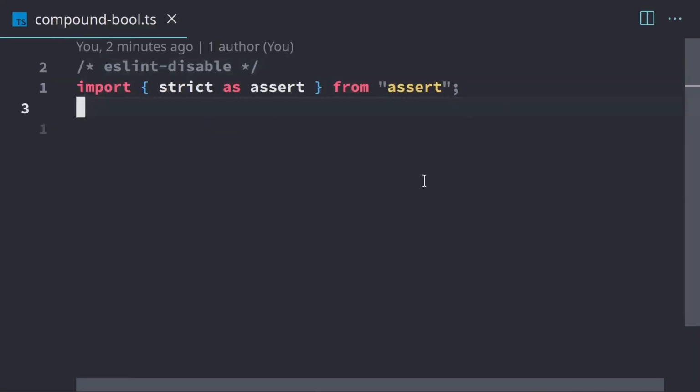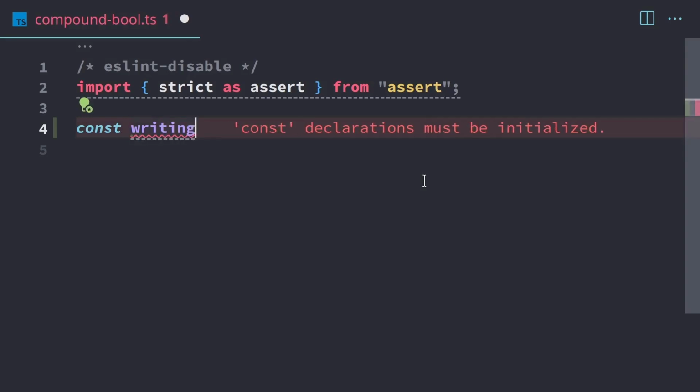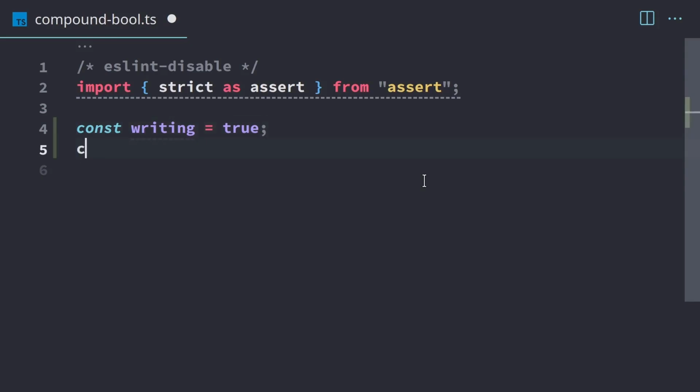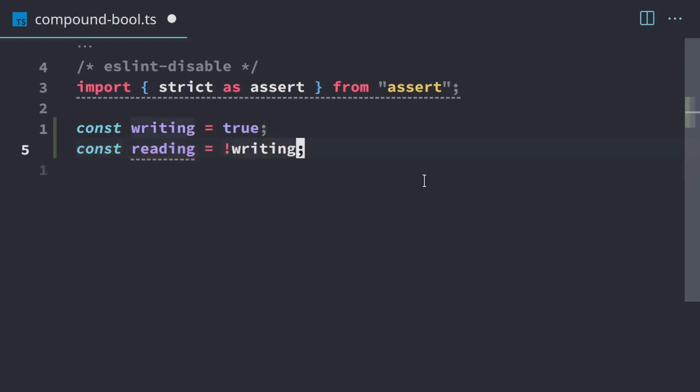The first thing we're going to do, I want to go over the one operator that we didn't cover in the last video, and that is Boolean not. Not just inverts a Boolean. So if we have a variable called writing, and let's say we're writing code. I also have a variable called reading. If you're either reading or writing, we don't do both at the same time. So we can use not to invert the value of writing. If writing is true, which it is here, then with the exclamation point, not writing is false.